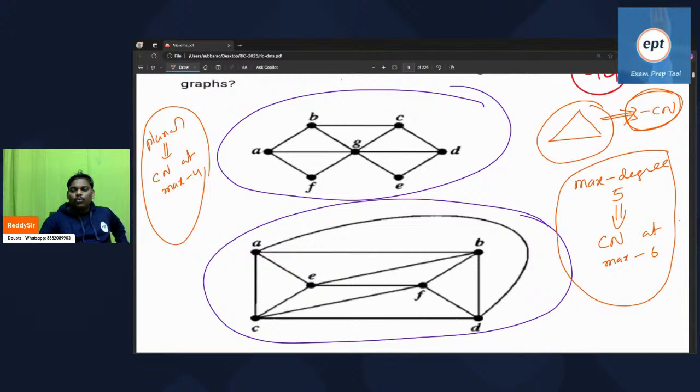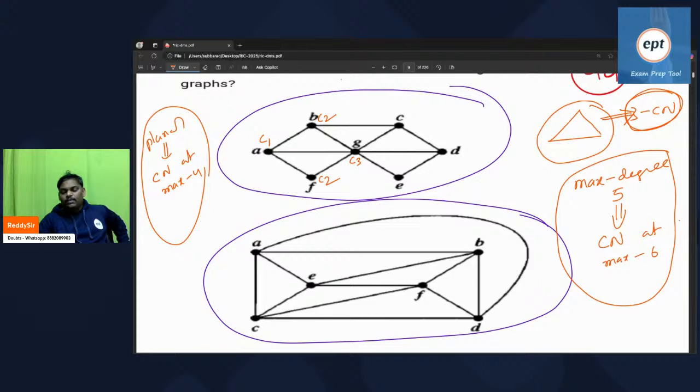Someone is saying 3 for both. Second one is 3, so let's try this. I think someone is saying both are 3. Let's start one by one. It is C1, C2, C3.